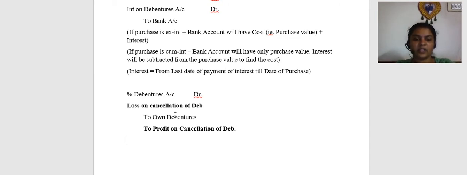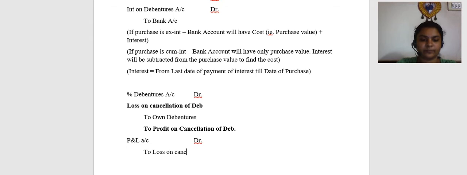Now, if it is a loss on cancellation, what will be the transfer entry? The transfer entry will be P&L account debit to loss on cancellation of debentures.